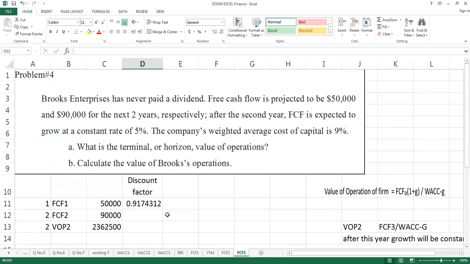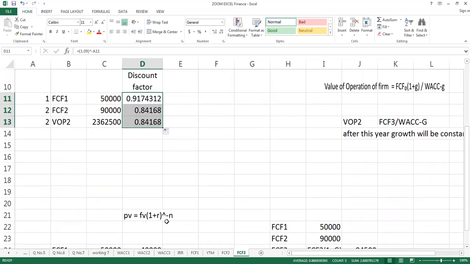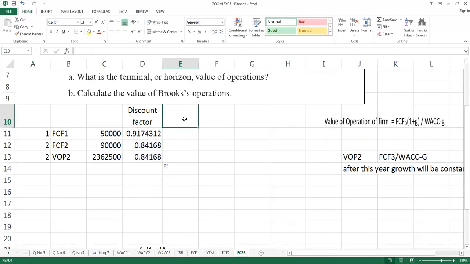So in this kind of question, we calculate the discount factor for all the years. On your calculator, you can get these discount factors easily with the help of this formula. For the first year, you will apply one formula, and for the second and third, you will apply year number 2 and year number 2. Now convert this information into present value.